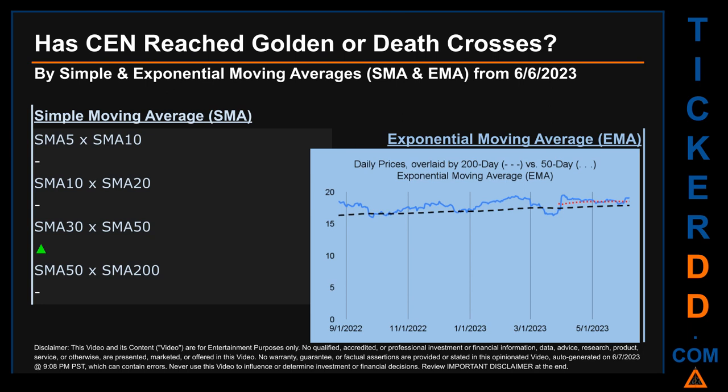Has CEN price reached golden or death crosses? Golden cross and death cross are basic signals that compare average prices across two specified trade day ranges, a short-term versus a long-term range.